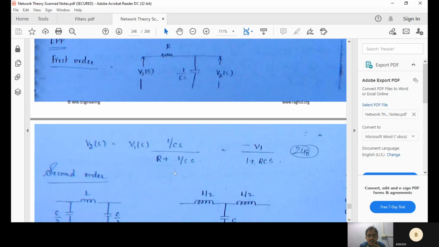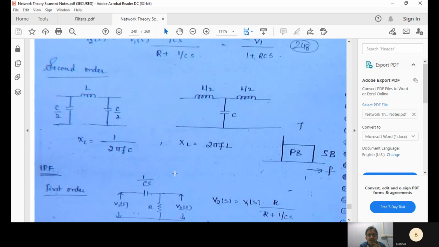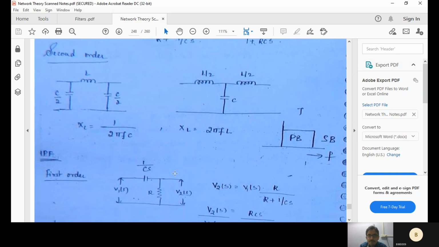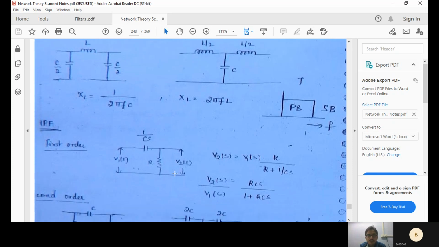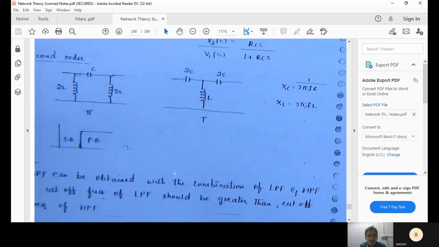How can you tell it is first order or second order? Just write its characteristic equation, just find its transfer function. Based upon that, you can see whether it is an S square or S component. L means Ls, C means 1 by Cs. If these two components are there, obviously it is a second order system. R means just R, C means 1 by Cs, so only one S component will be there. Here S square component will come into the picture, so it is a second order system. Write your transfer functions based upon that.